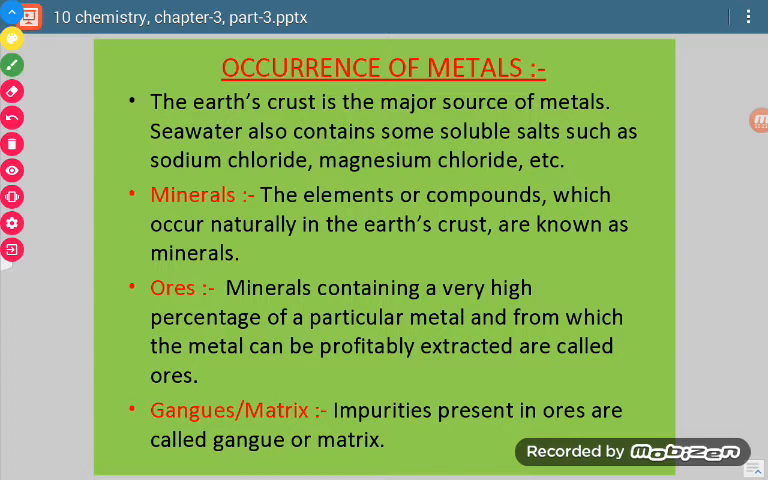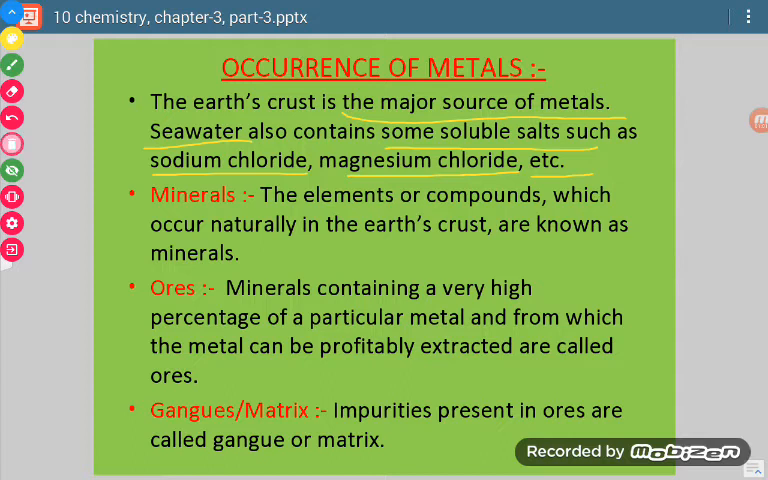So in nature, metals are found in two forms. They are found in minerals as well as in ores. Now what is the difference between minerals and ores? Now see, the earth crust is the major source of metals. Seawater also contains some soluble salts such as sodium chloride, magnesium chloride, and so many other salts.